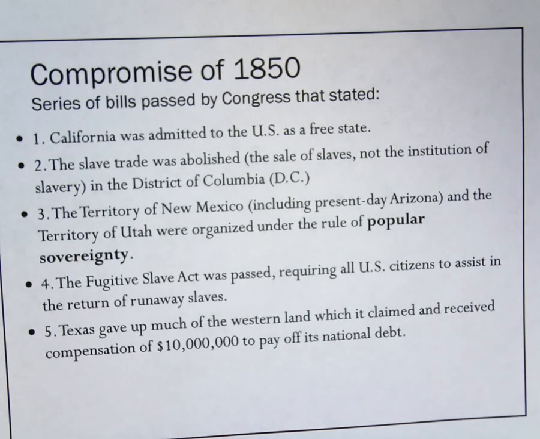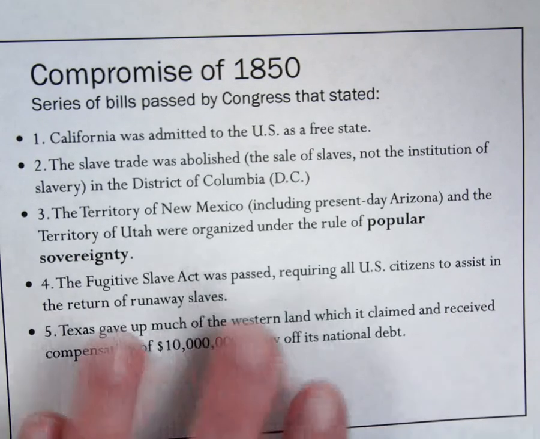The territory of New Mexico, which also includes present-day Arizona, is not a state yet. It's just a territory. However, this territory and the Utah territory, they have to rely on popular sovereignty in order to decide their means on slavery.